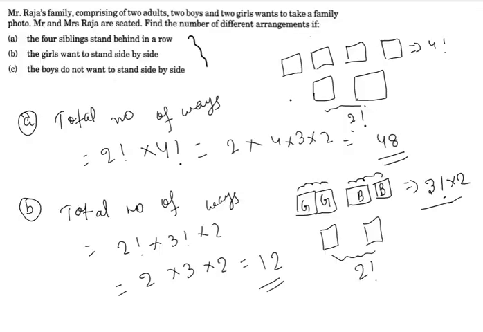You can understand better because the question says the 2 boys do not stand side by side. Boys don't want to stand side by side means the 2 boys are not together.